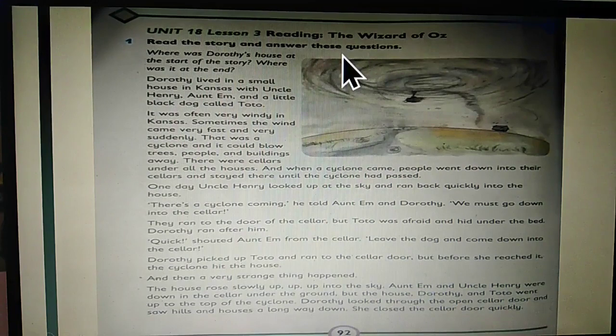Are you ready? Yes, very good. The lesson name is The Wizard of Oz. How many of you heard this name, The Wizard of Oz? This is one of the famous stories written by L. Frank Baum. He was an American author. He wrote many books for children.